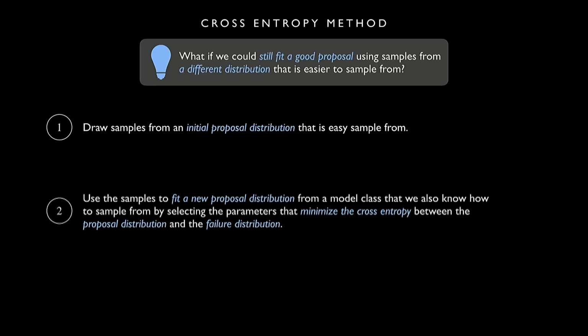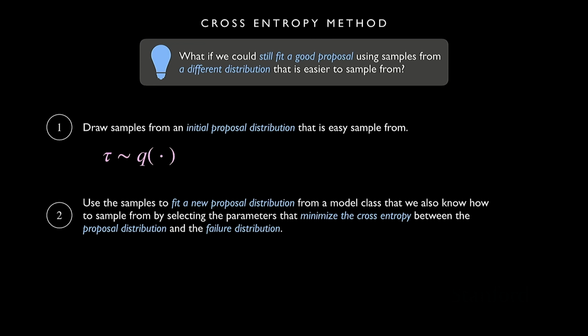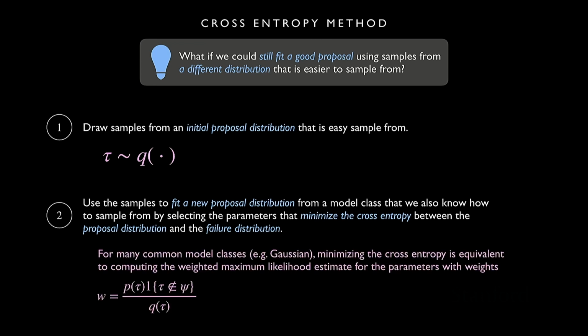Okay, so let's break down these steps a little bit more though. So we draw samples from some initial proposal distribution that we'll call Q. And then, again, sorry for all the text, this is probably the most text I'll have on a slide this whole class maybe, but I'm breaking down what it means to do this. So it turns out for many common model classes, for example, the Gaussian distribution that we often use, minimizing the cross entropy is actually equivalent to just computing a weighted maximum likelihood estimate for the parameters of the distribution.